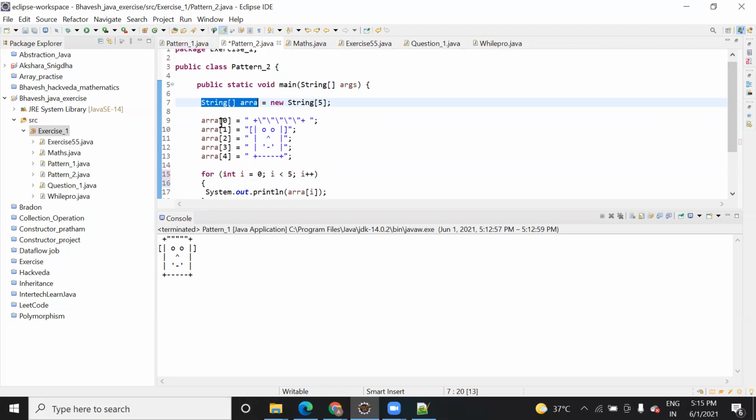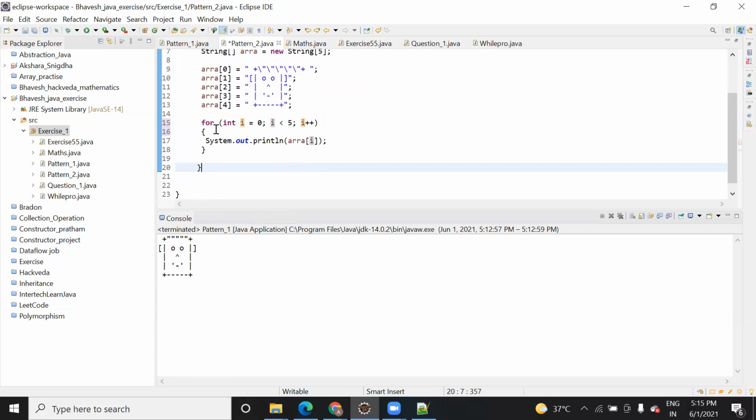To the zero index they have assigned this: something like your hair, your eyes, nose, lips, and the end of the face, the chin. Once they initialize it, they have just printed it in a simple for loop.